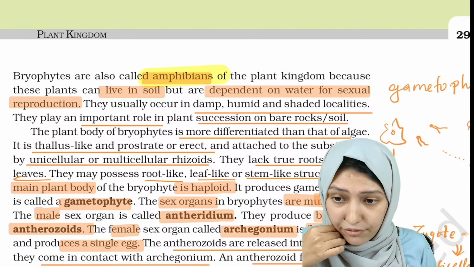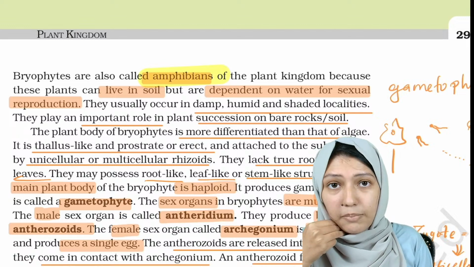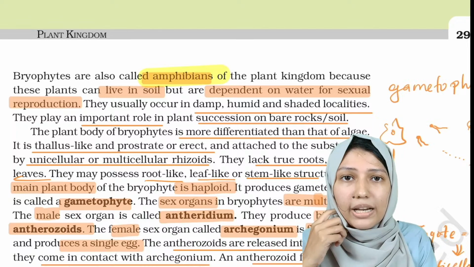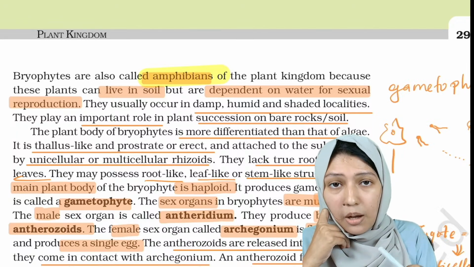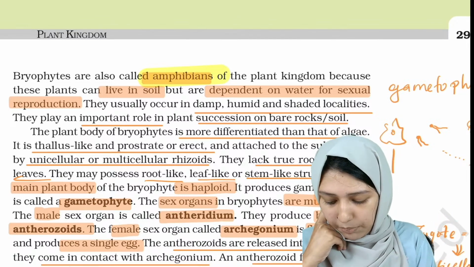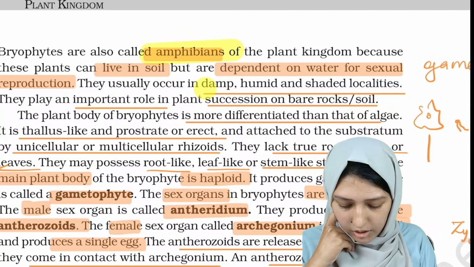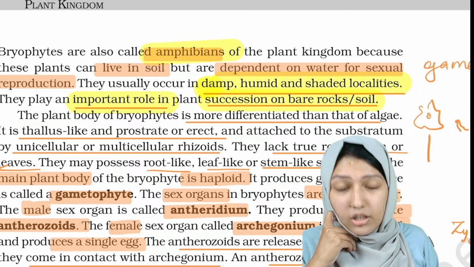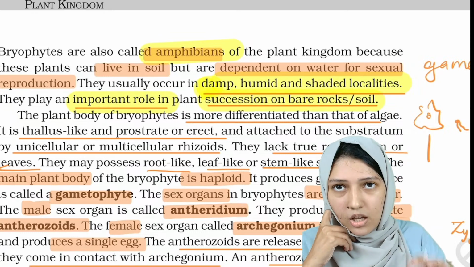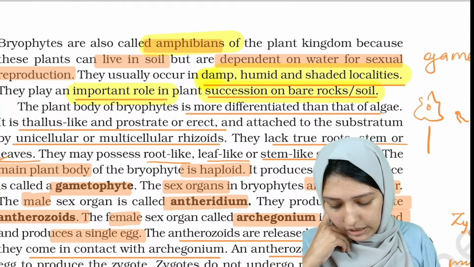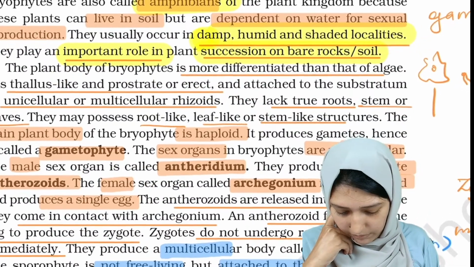Why are they known as the amphibians? Because they can live in soil, but depend on water resources for their reproduction. Okay. They usually occur in damp, humid, shaded localities, and they play an important role in plant succession on bare rocks and soil, which means the plants that we see on rock and soil are mostly these types of Bryophytes. Okay.